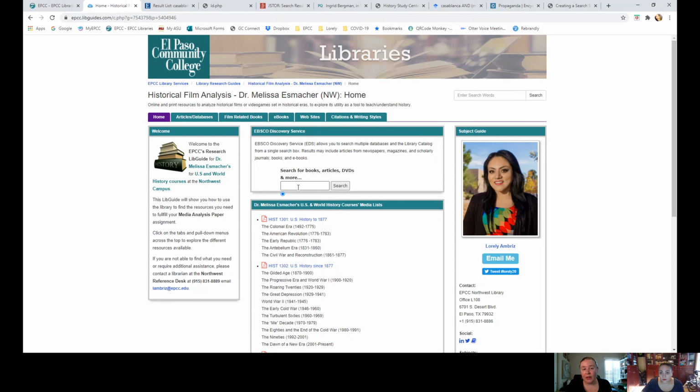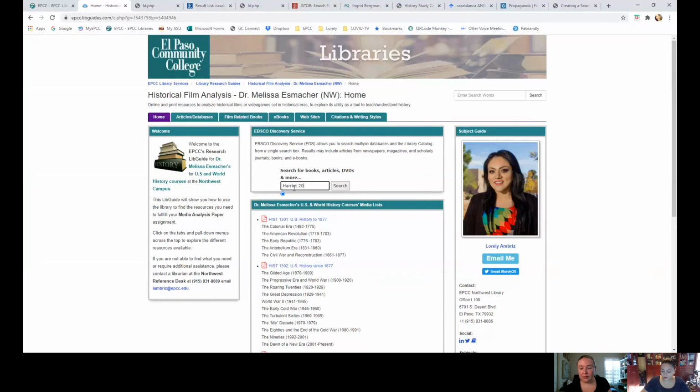So be aware that all of the tips and tricks she showed you with the capitalized Boolean operators work just as well in your full-fledged Google search. So especially if you have more recent media, or especially if you have a video game that you're looking at, which we don't have as many formal published journal articles about yet, you'll have better luck using those same search operating terms on a general Google search. Let's see what that would be.